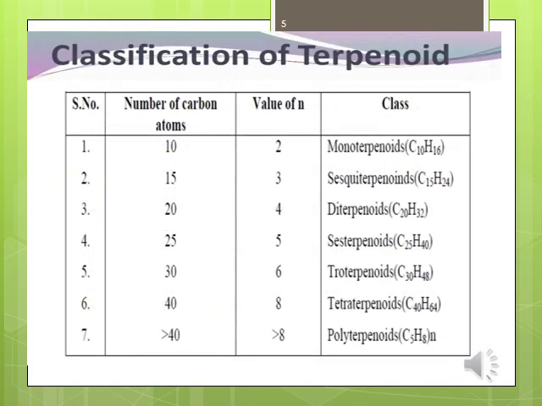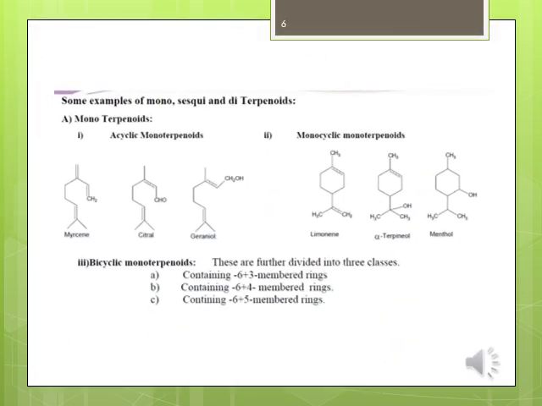This table shows the classification of terpenoids. Monoterpenoids contain 10 carbon atoms. Sesquiterpenoids contain 15 carbon atoms. Diterpenoids contain 20 carbon atoms. Some examples of mono, sesqui and diterpenoids.